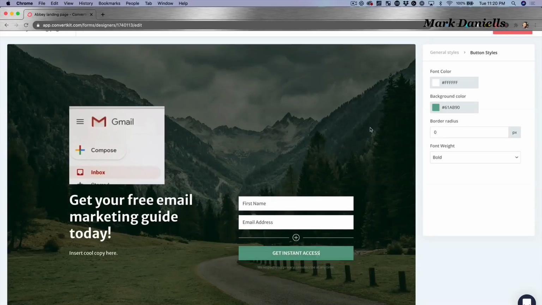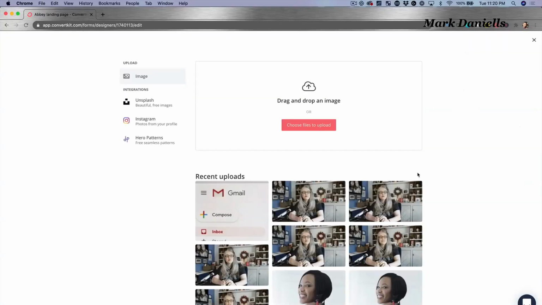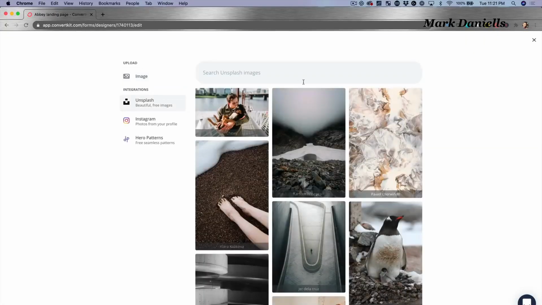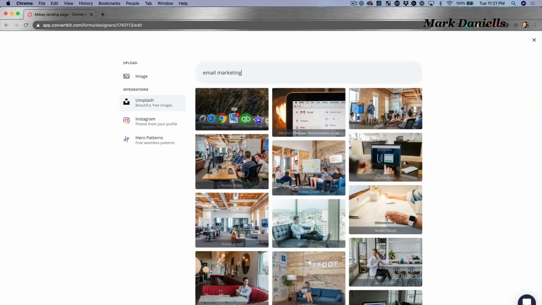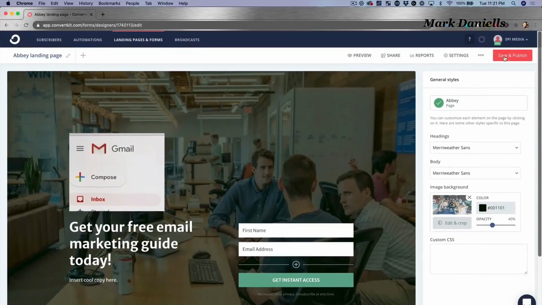Obviously, I would decorate this a little bit more, maybe have a different background image, go to general style, background, same thing, Unsplash. This is where I would do, let's try email marketing again. And I'm gonna add this one of like an office or something. There you go, super easy to use. And then all I have to do is save and publish. And this is literally now on the internet.